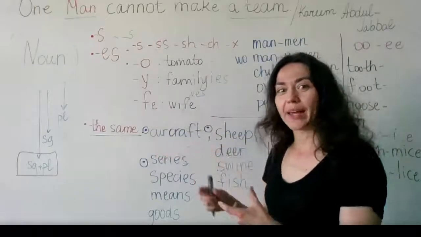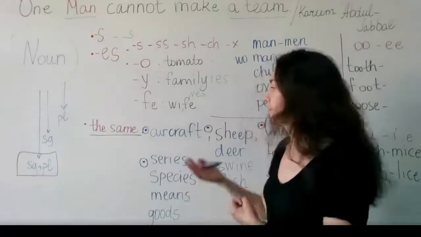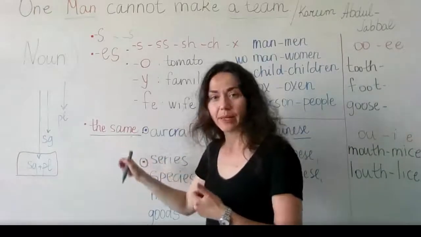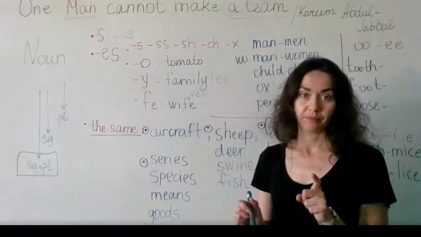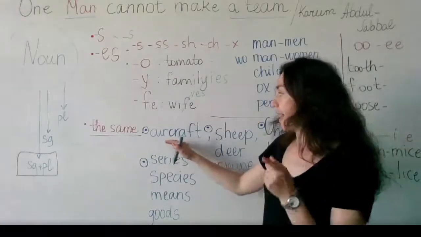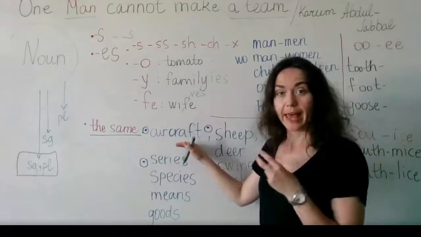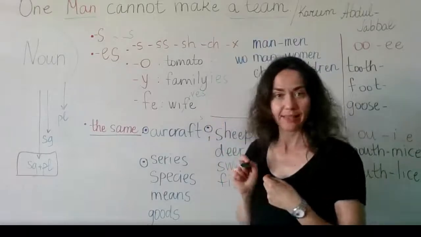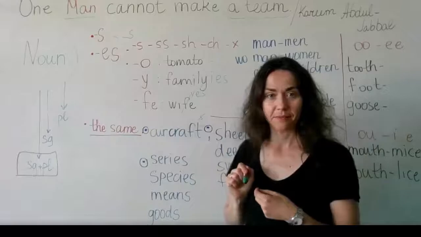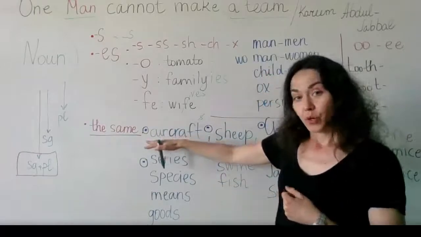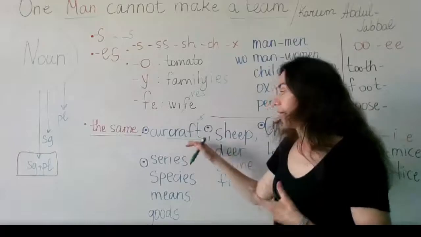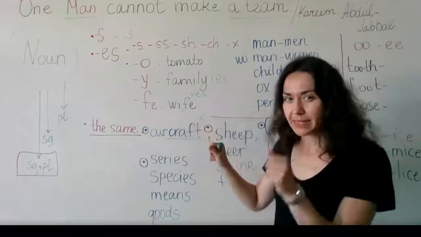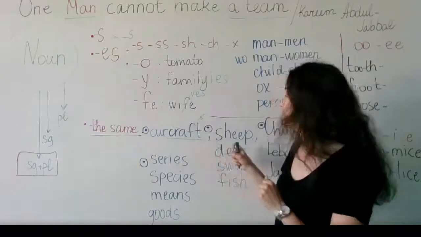So today we add 2 more new rules. We have nouns which have the same form in singular and plural. So in fact, we can say an aircraft, 1 aircraft, and 2 aircraft. You do not add this S ending. You do not do that. So those words which end in craft, like aircraft, horsecraft, you do not add this S. So the same form, the same word.